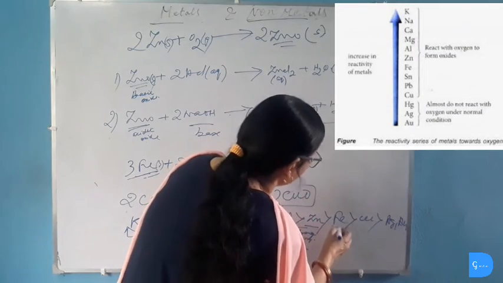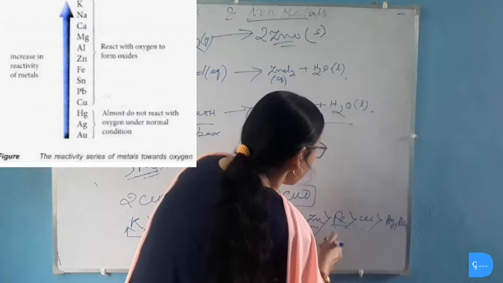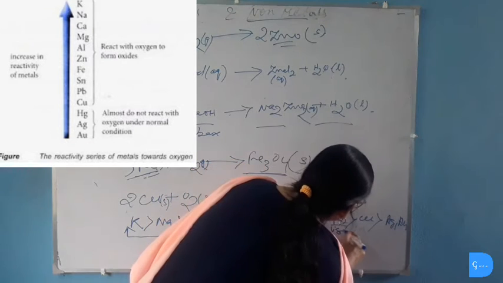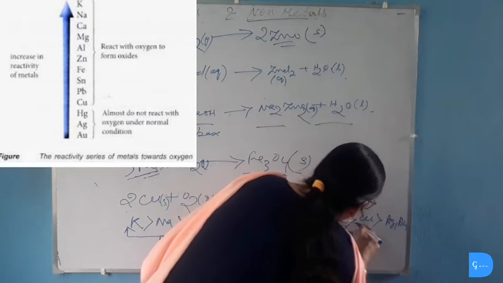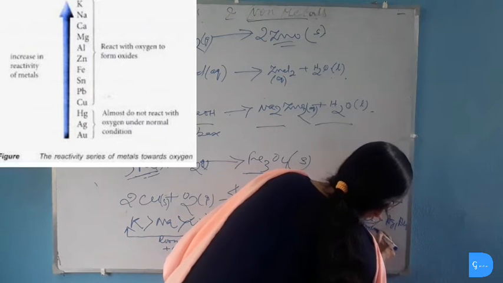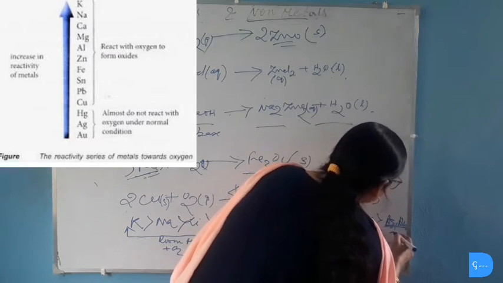Iron does not burn in oxygen, but it reacts with oxygen on very strong heating and produces iron 2,3 oxide. Copper reacts with oxygen on prolonged heating. Silver and gold do not react with oxygen even on strong heating.